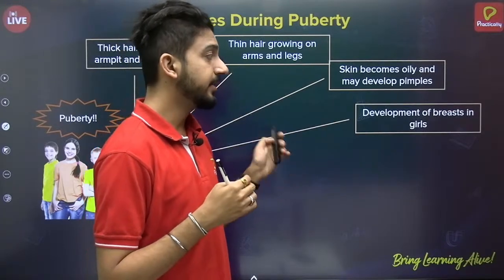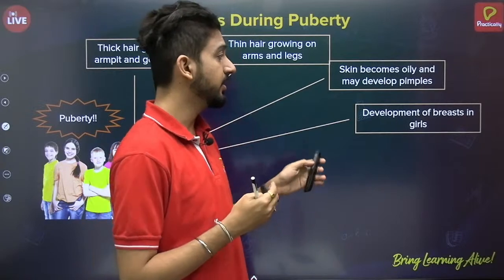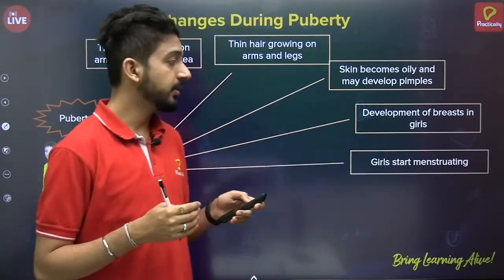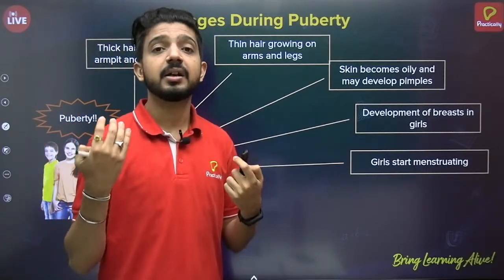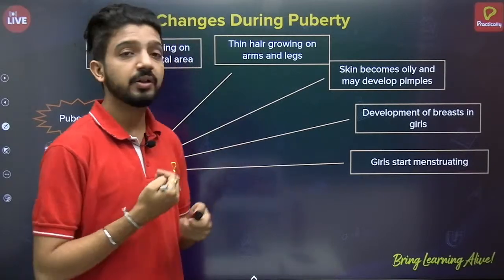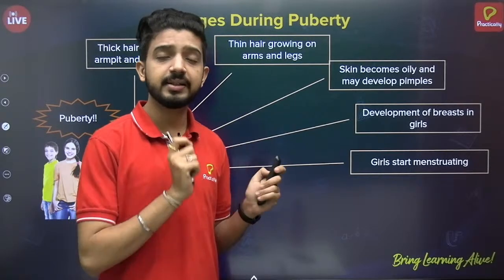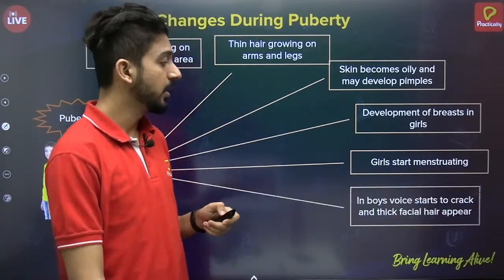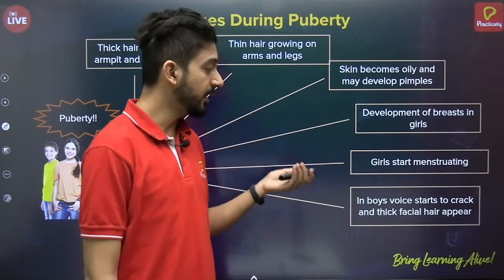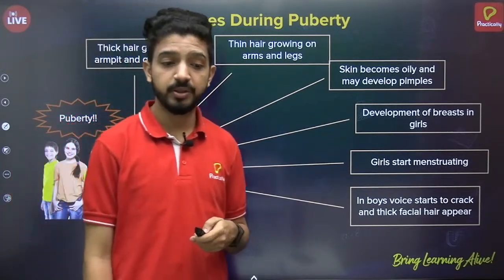Then there is development of secondary sexual characters: in girls, development of breast, and in males, growth of beard and facial hair. In girls, the process of menstruation starts, which we'll see in detail ahead. And in boys, the voice starts to deepen and crack, and facial hairs are seen. These were the various changes which happen during puberty.